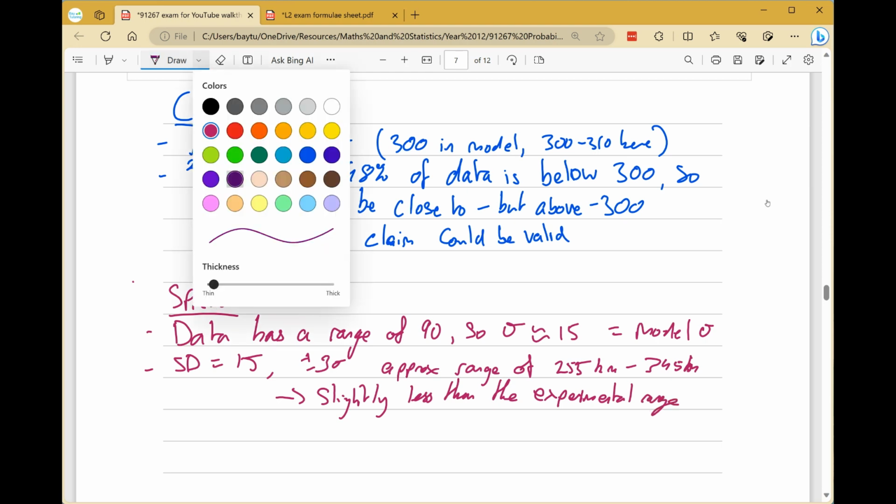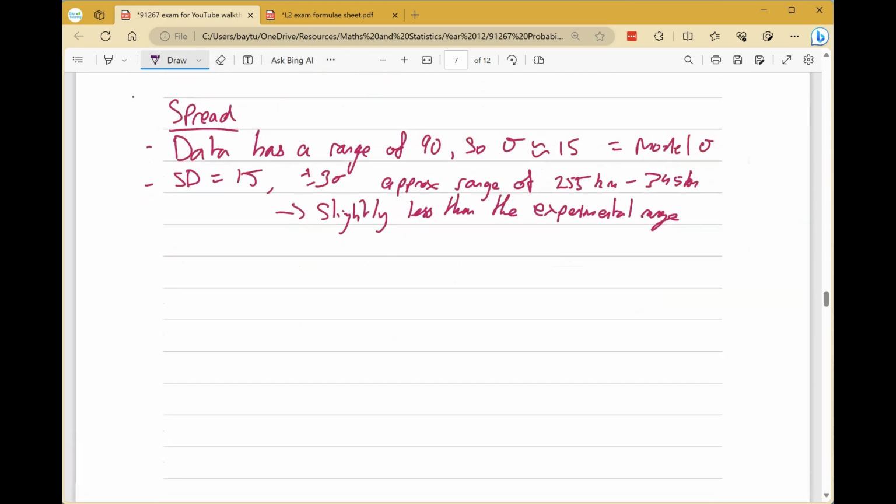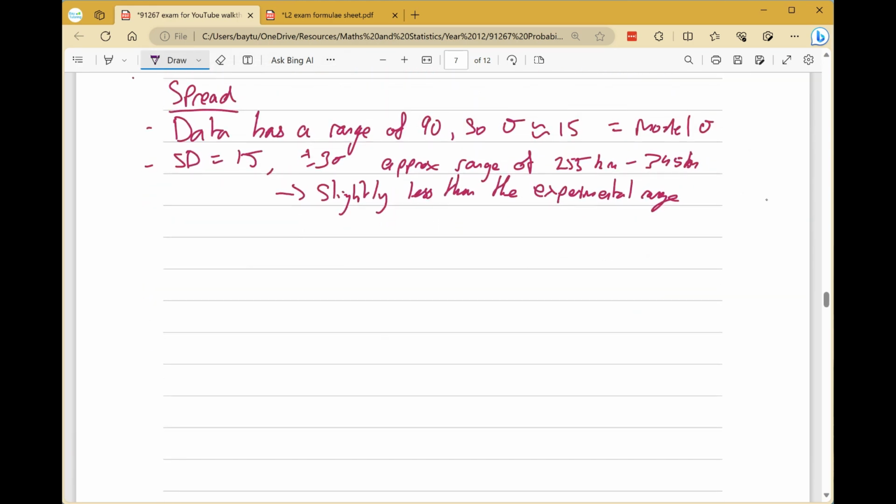If we move on and talk about shape, well, a normal distribution is symmetrical about its mean. But this isn't. This data is left skewed, meaning the left tail is longer.